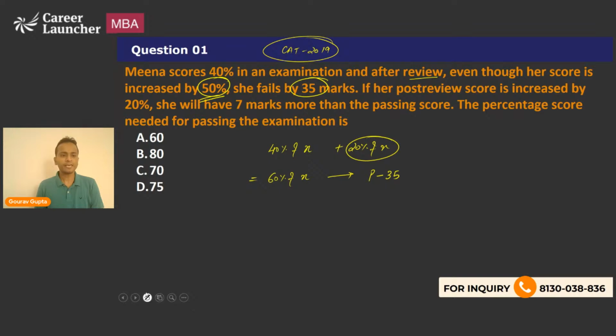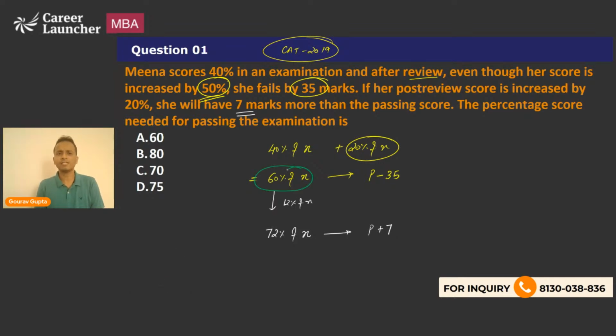Next, they are saying that if her post-review score is increased by 20 percentage, so this value is further increased by 20 percentage. Now, 20 percentage of 60 is 12, so the score increased by 12 percentage of X. That means it will now become 72 percentage of X, and now her marks are 7 more than the passing marks. So P plus 7. This is the complete information that we have.